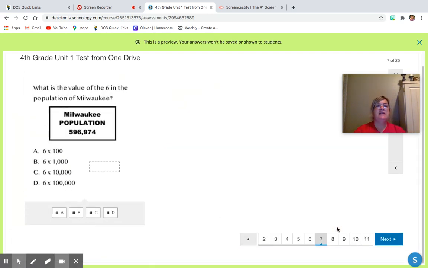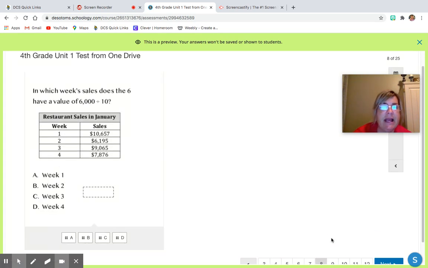All right, question 7. What is the value of the 6 in the population of Milwaukee? All right, so this 6 is in the thousands place. So here it says 1,000, and I have 6 of them, so my answer would be B. Okay, going on to the next question, number 8.